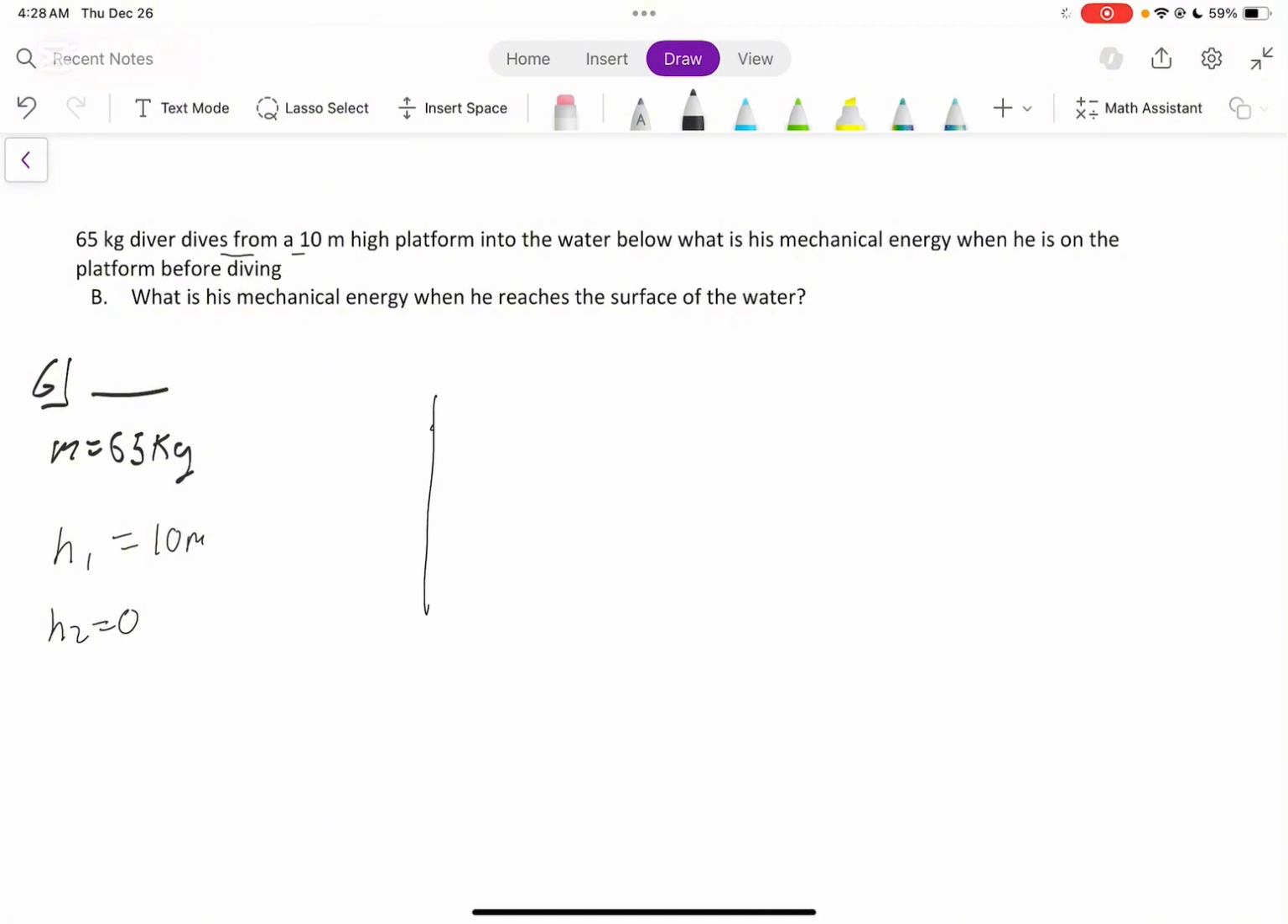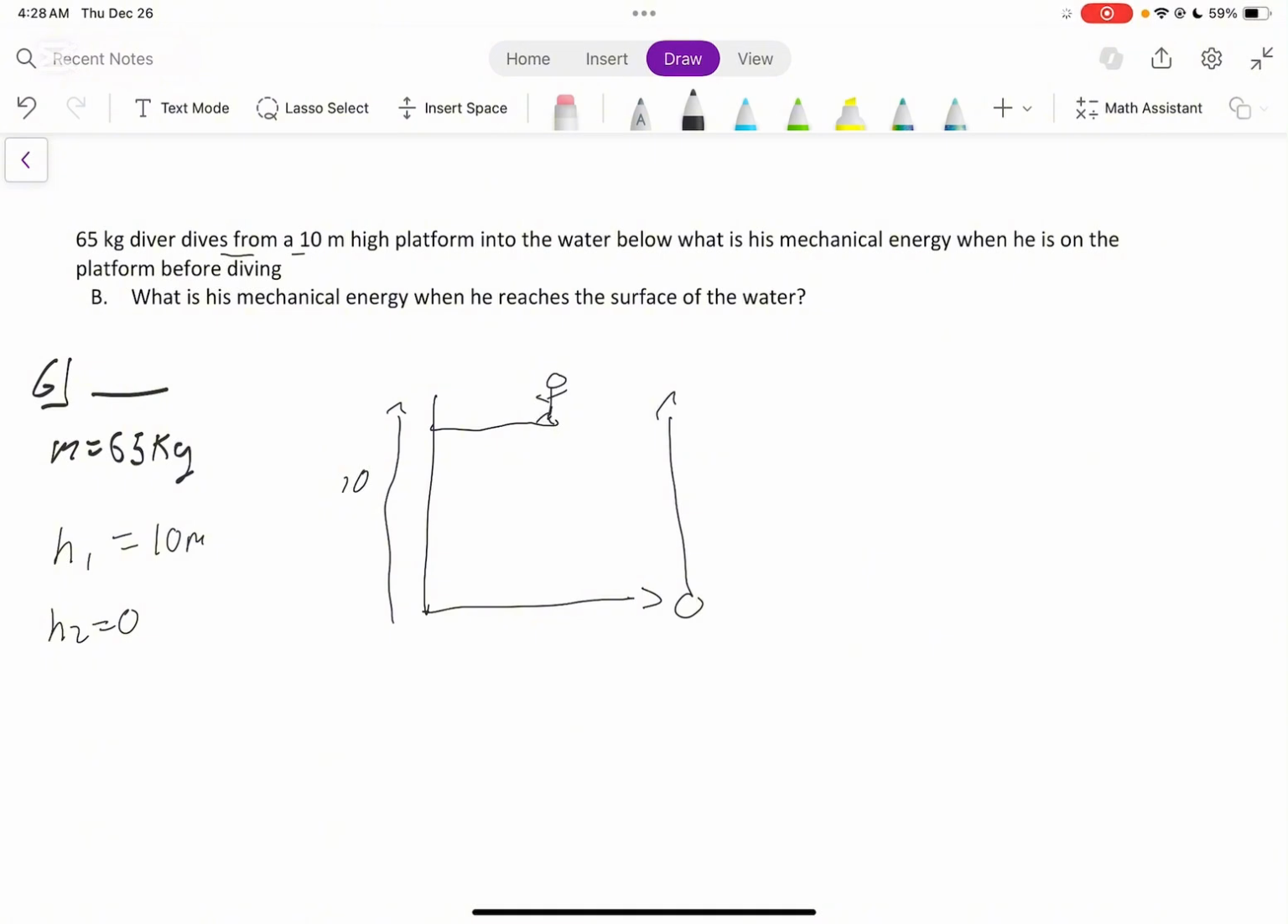Because if we have a diver right here, he's standing on top of a diving board. He's 10 meters this way, right? And if the water is right here on the ground, we're assuming the ground to be 0, and he's 10 meters above the water.